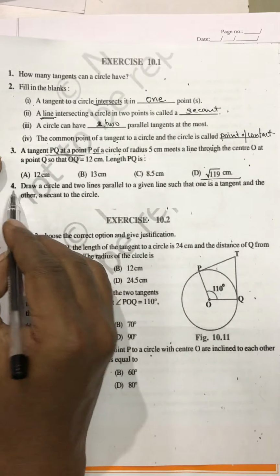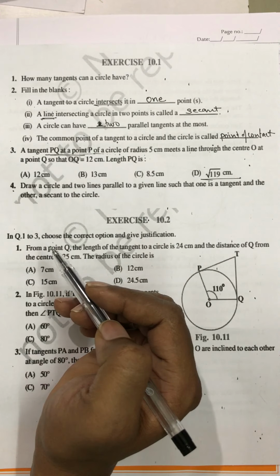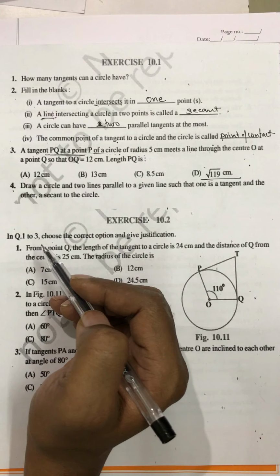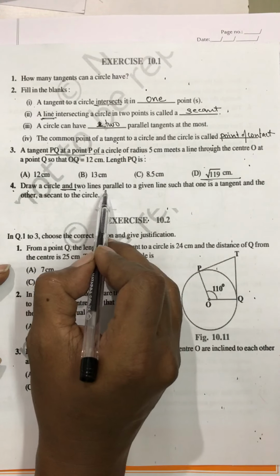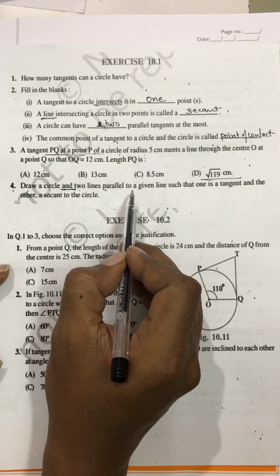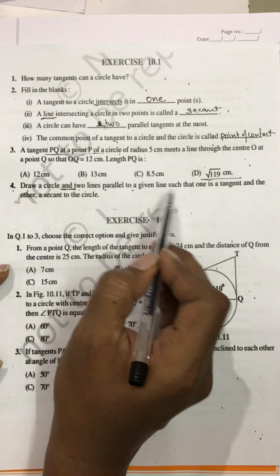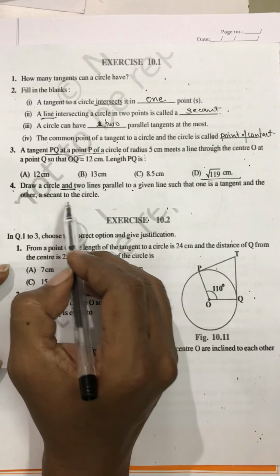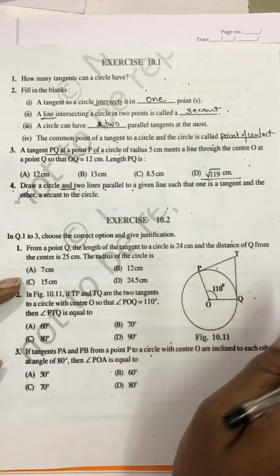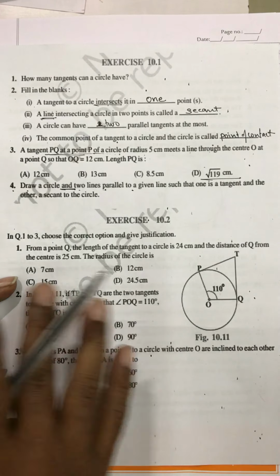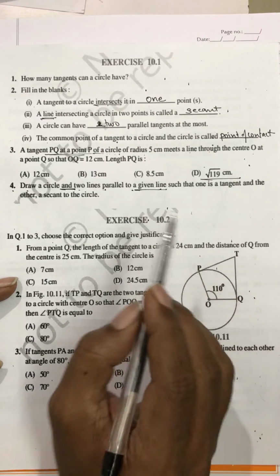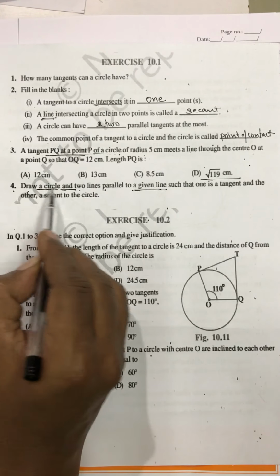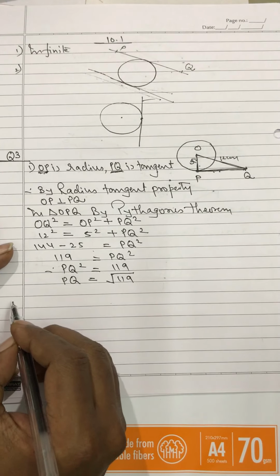This is done. Now the fourth one: draw a circle and two lines parallel to a given line such that one is tangent and the other is a secant to the circle. That means basically only two things are given: a circle and a line.